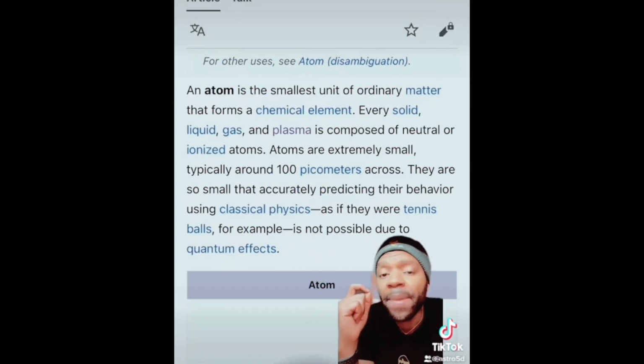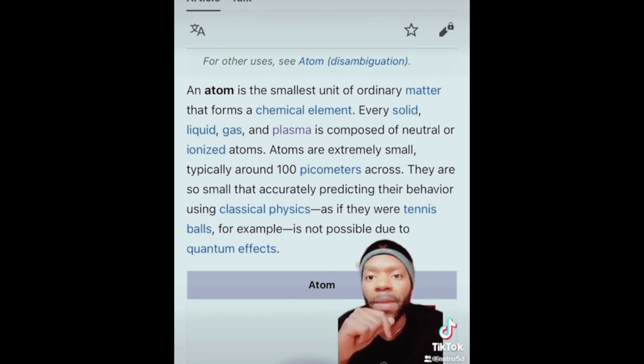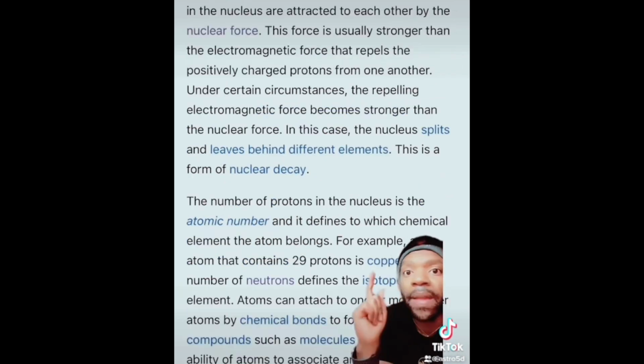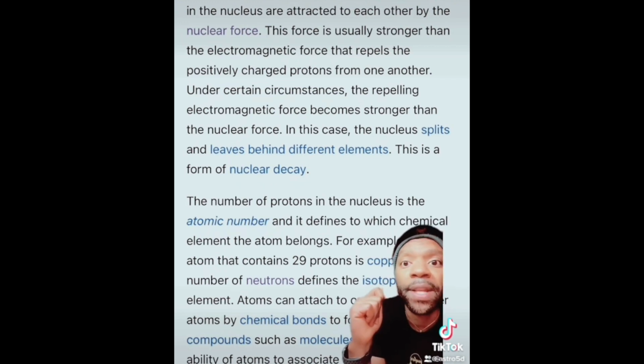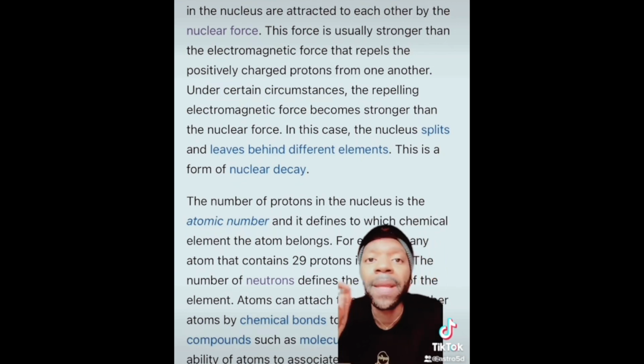Okay, an atom is the smallest unit of ordinary matter that forms a chemical element. Every solid, liquid, gas, and plasma is composed of neutral or ionized atoms. Remember plasma and remember ionization. The electrons of an atom are attracted to the protons in an atomic nucleus by the electromagnetic force. The protons and neutrons in the nucleus are attracted to each other by the nuclear force. An example of the electromagnetic force would be lightning. An example of nuclear force would be nuclear power plants or nuclear bombs.